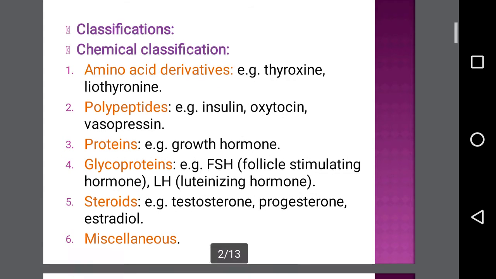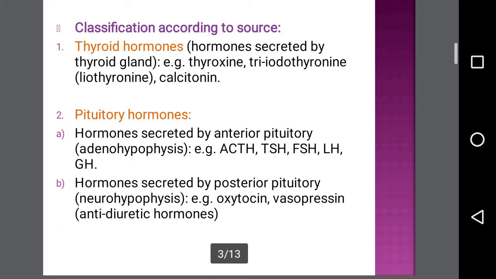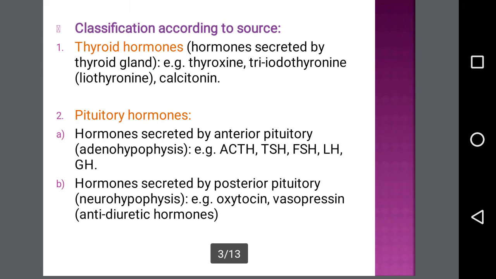Next, we are going to see the classification of the hormones depending on their source. These are classified into various types like thyroid hormones, pituitary hormones, adrenal gland hormones, pancreatic hormones, parathyroid hormones, and many more. So first we'll see the thyroid hormones, that means the hormones secreted by the thyroid gland. Examples include thyroxine, triiodothyronine, and calcitonin.